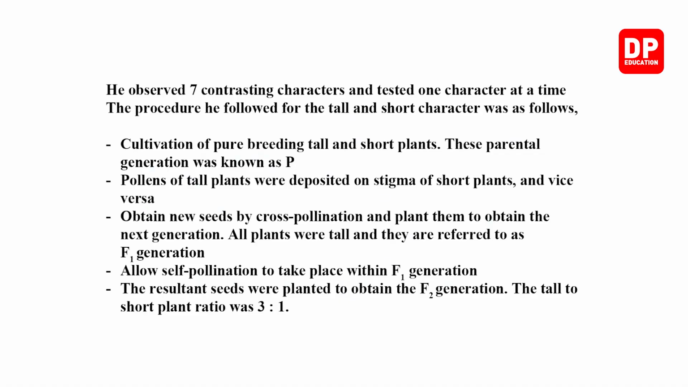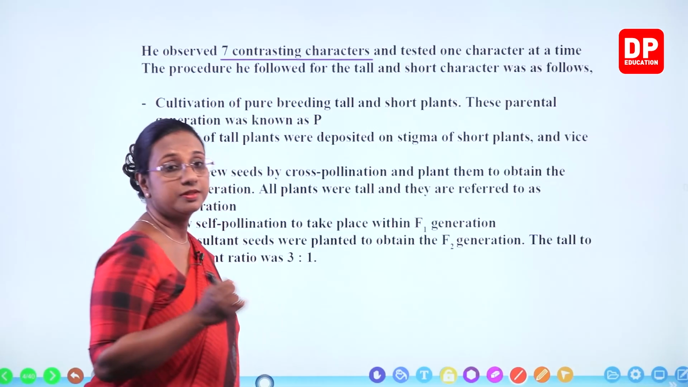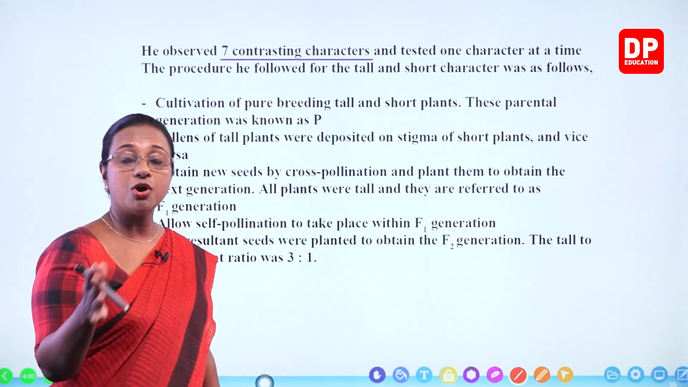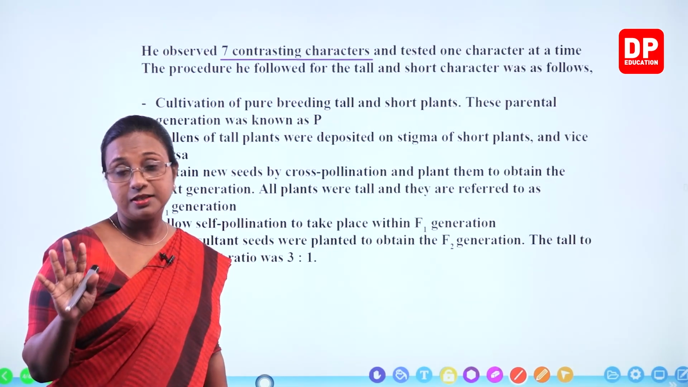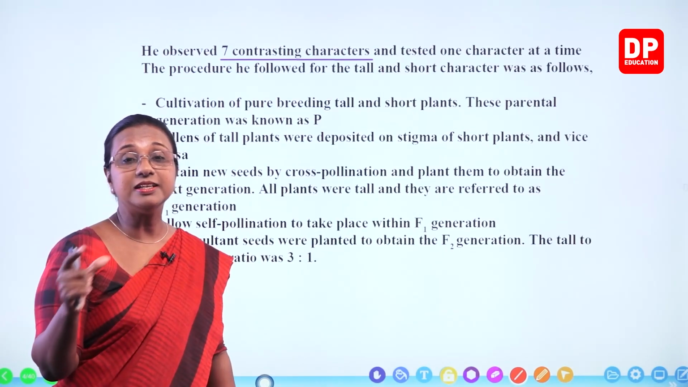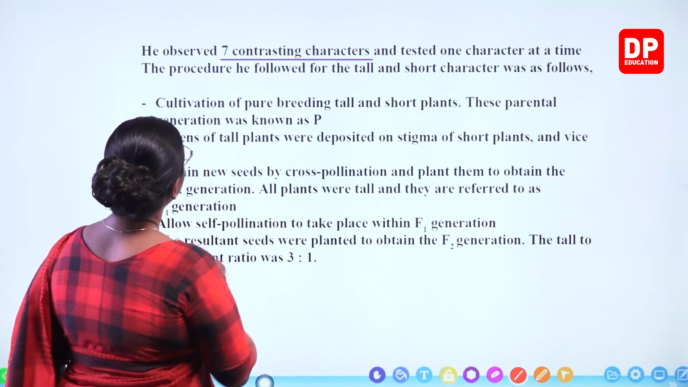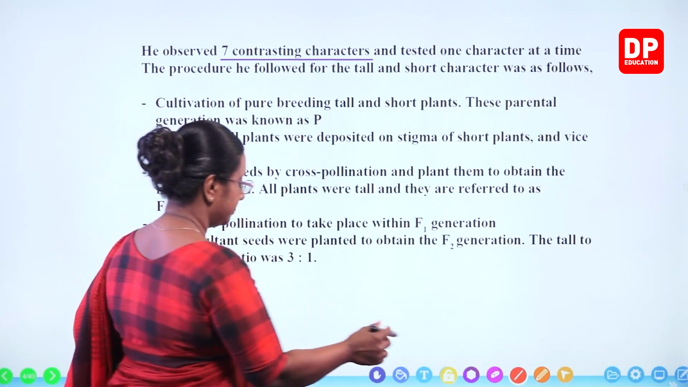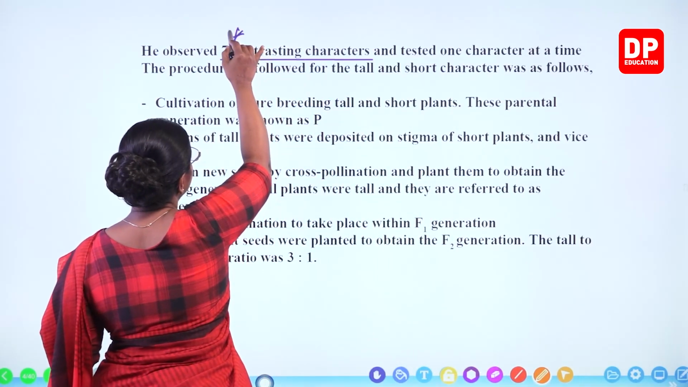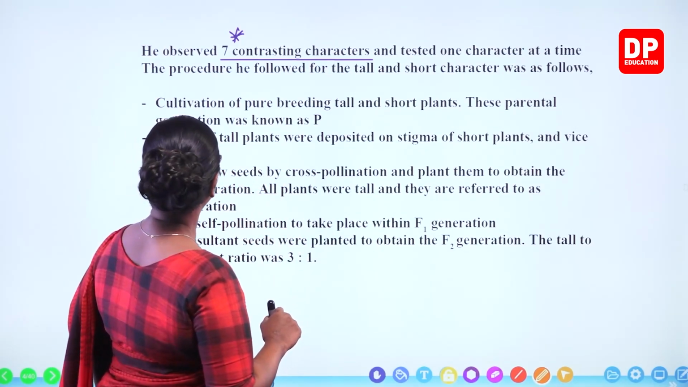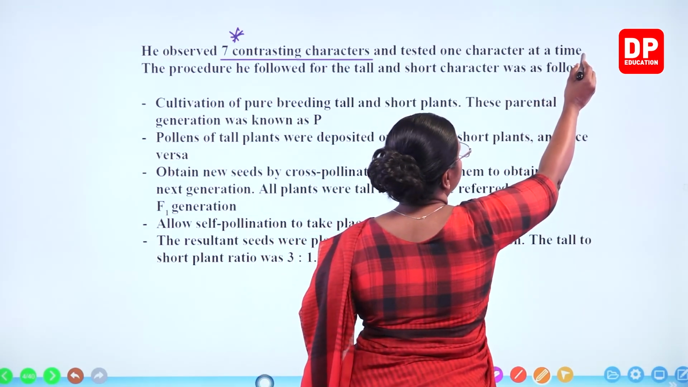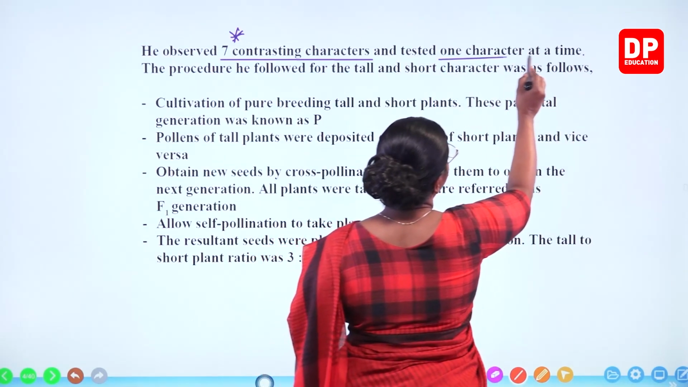So he observed 7 contrasting characters. Now you all know the meaning of contrasting characters: tall, short, yellow, green, white, purple, round, wrinkled. All these are contrasting characters, very distinctly different characters. That's important. You have to remember these 7 contrasting characters, and he tested 1 character at a time. That's also important.